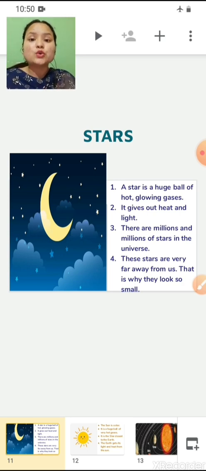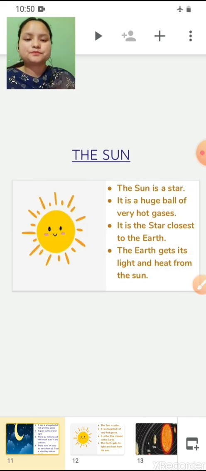So children, can you imagine what will happen if the Sun disappears? Will you be able to see everything? No. If the Sun is not there, what will happen? Every time we will face darkness, we will face night. So with the help of the Sun, we are able to see this beautiful world, right? So now let's discuss the Sun.